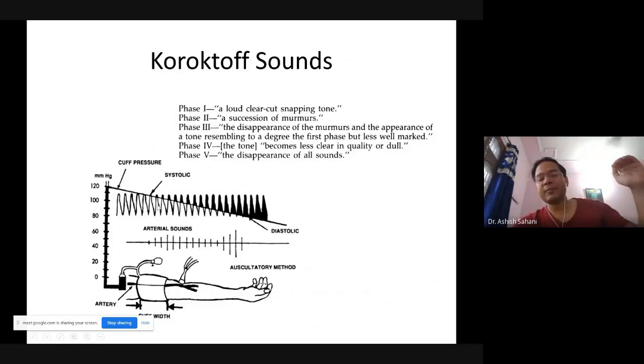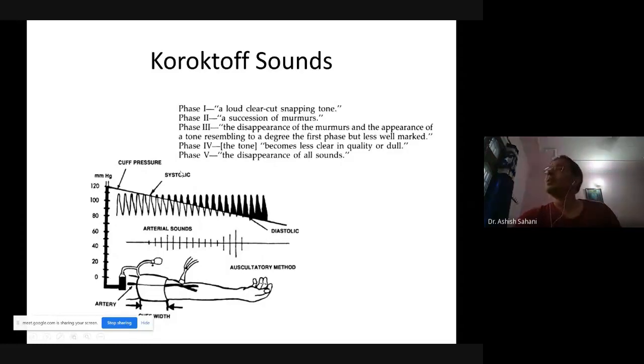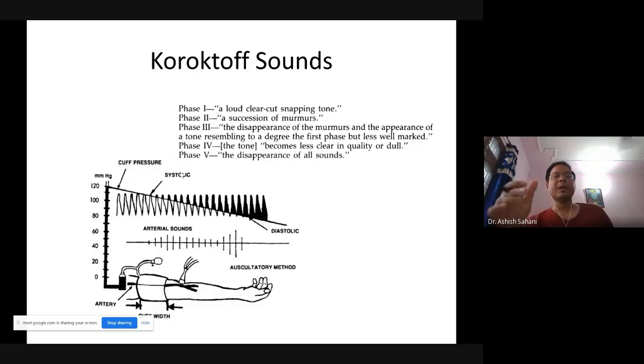If the reduction in cuff pressure is too fast, that is a problem. If the reduction in cuff pressure is too slow, then also you might misestimate. I think you will underestimate the systolic pressure, because you might be hearing the sound for a longer period of time while the pressure is coming down slowly. So the ideal rate of reduction of pressure in the cuff is around 3 millimeters of mercury per heartbeat. For every heartbeat that you hear, the fall should be around 3 millimeters of mercury. It should not be like 10 millimeters of mercury.